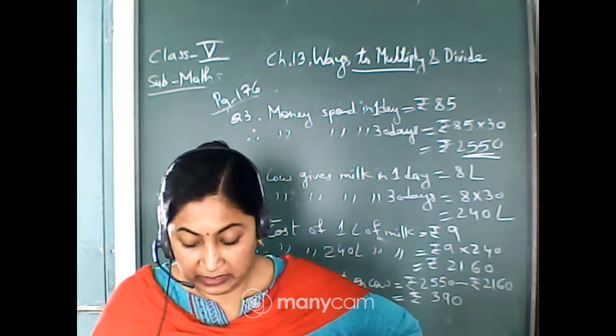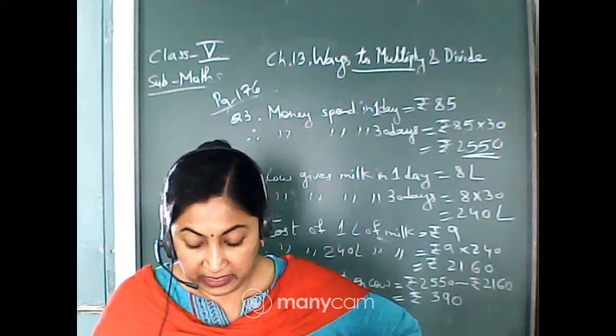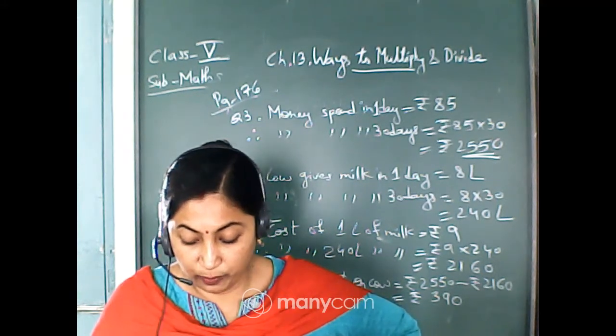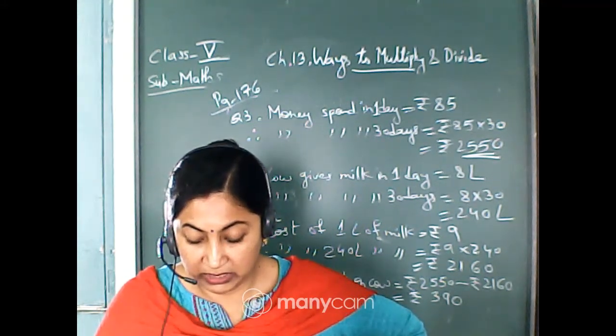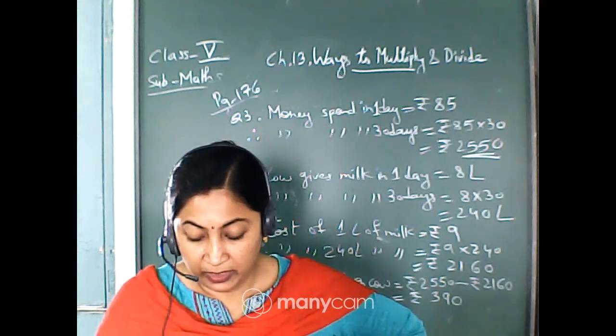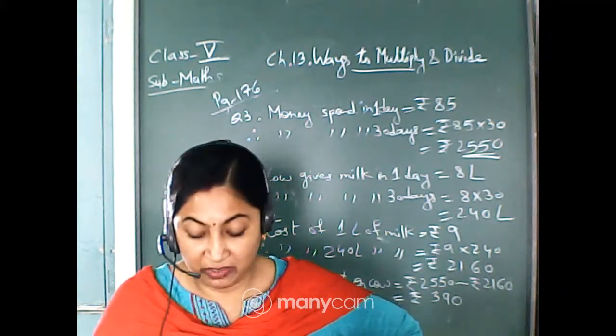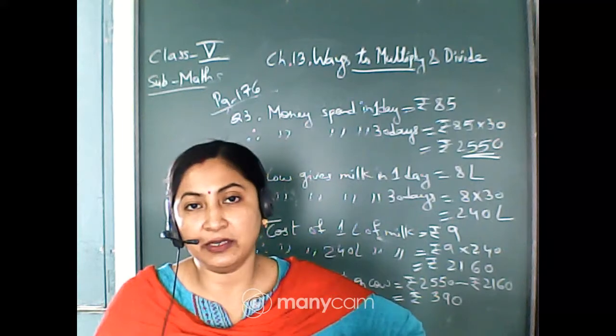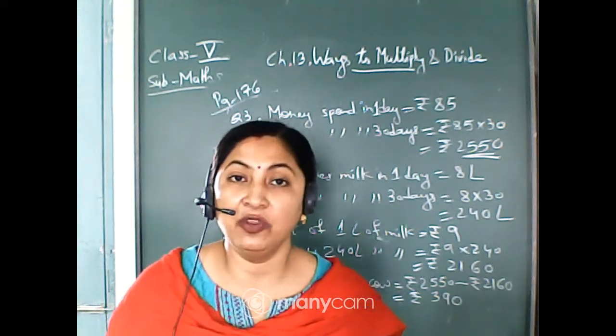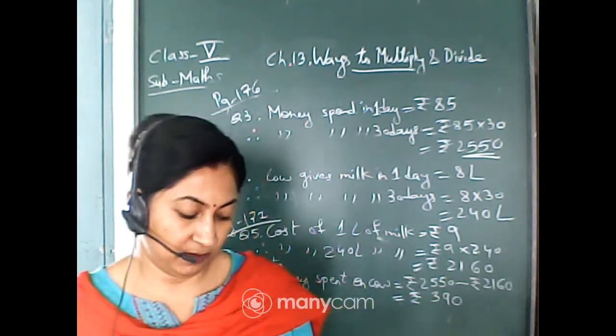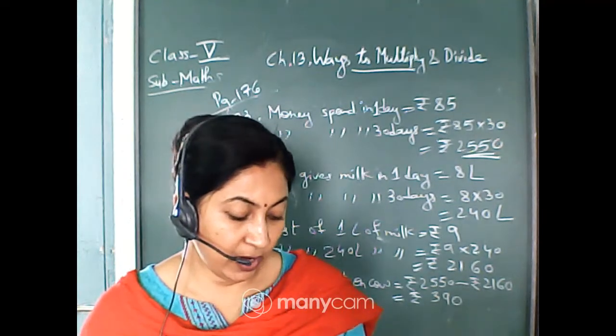Next one, number C. Rati Ram is a milk seller in the city. He sells 13 liters of milk every day at rupees 23 per liter. How much does he earn? Now see here, cost of 1 liter is given, rupees 23. You have to find the cost of 13 liters. So you will multiply and then you will write for 13 liters. Clear?